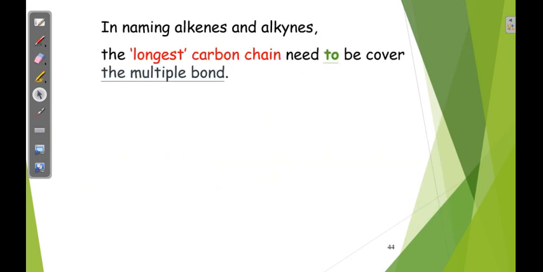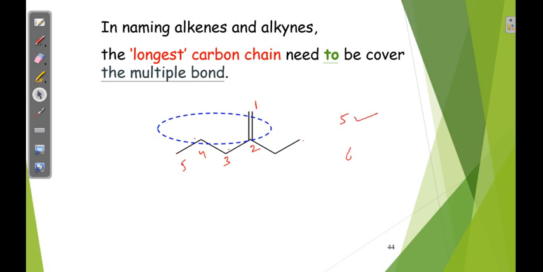In naming of alkenes and alkynes, the longest carbon chain needs to cover the multiple bonds. Example, here in this compound, what is the longest chain? 1, 2, 3, 4, 5, 6. But the condition is the multiple bonds should be covered. So number 1 and 2. Now you count the longest chain: 3, 4, 5. Only a 5 carbon chain is the longest. 6 carbon is not.